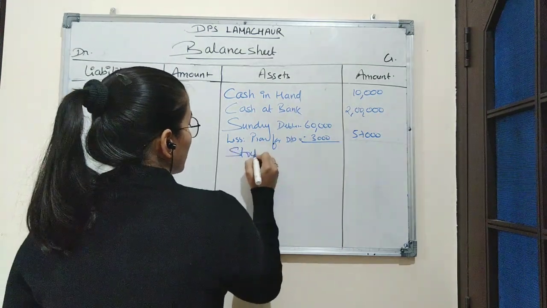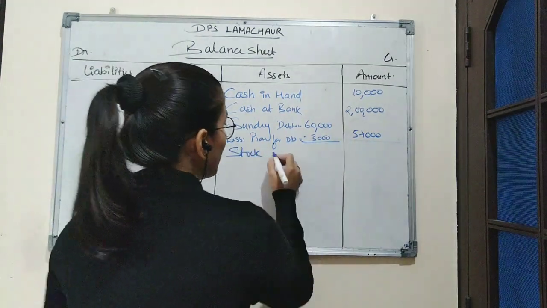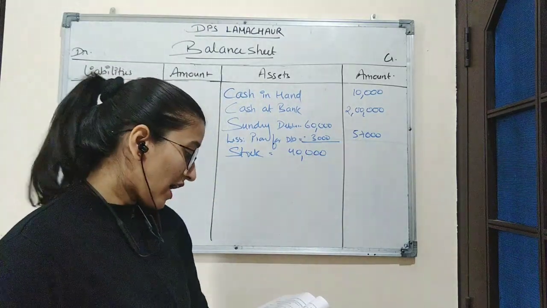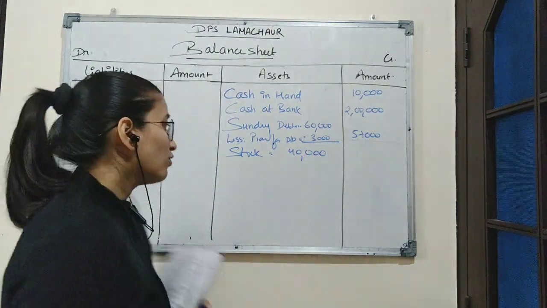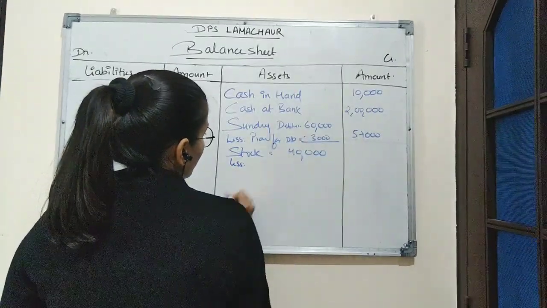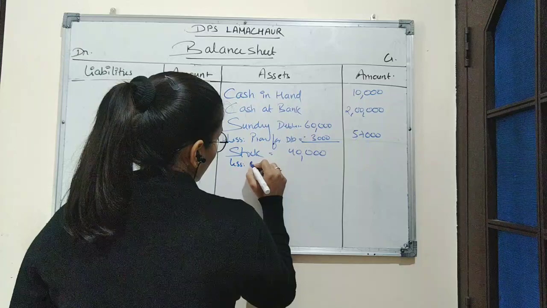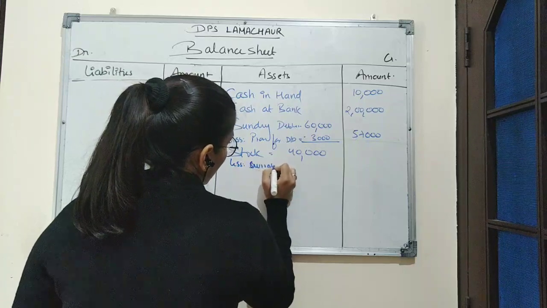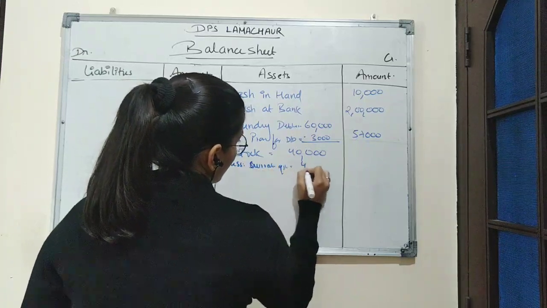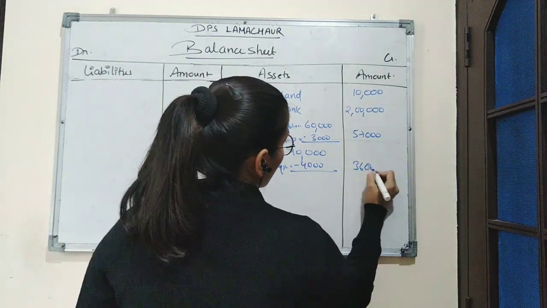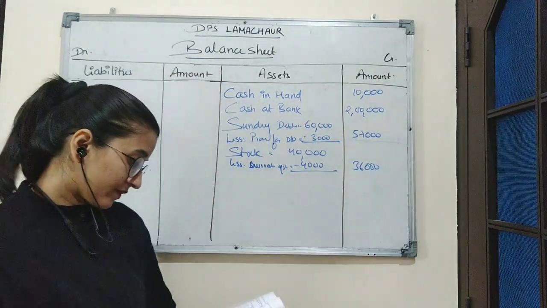Then next is stock. Amount of stock is 40,000 and we know in the adjustment it is given that the stock has been overvalued by 4,000. So we will subtract the amount of overvalue of stock, which is 4,000. So 40,000 minus 4,000 is 36,000.